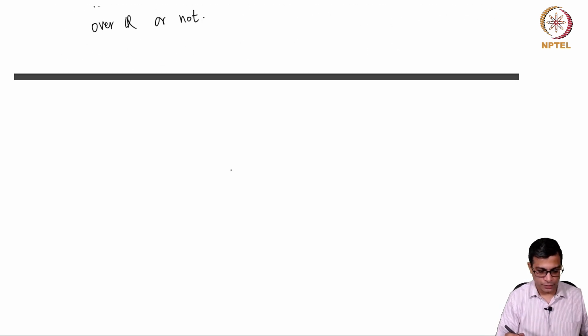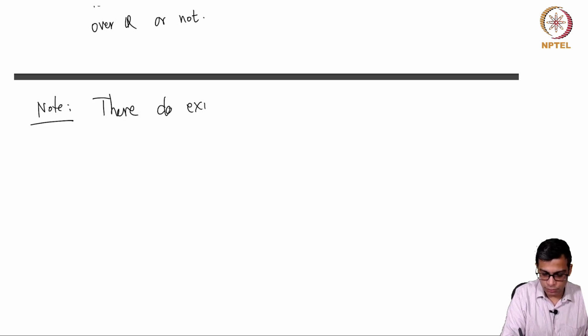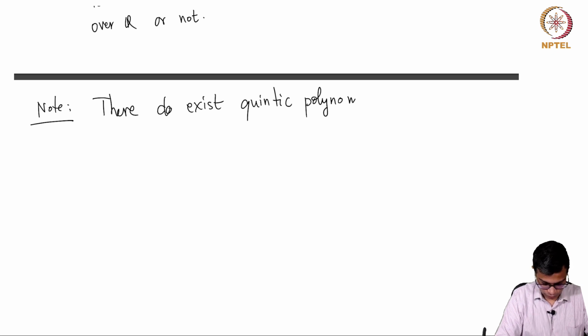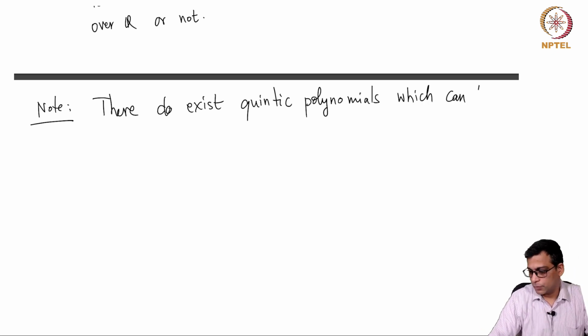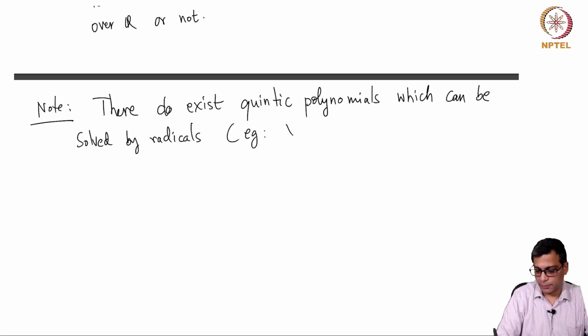Okay, so I want to stress here that there do exist quintic polynomials which can be solved by radicals. Okay, we can simply take an example which is a simple example, x power 5 minus 1.